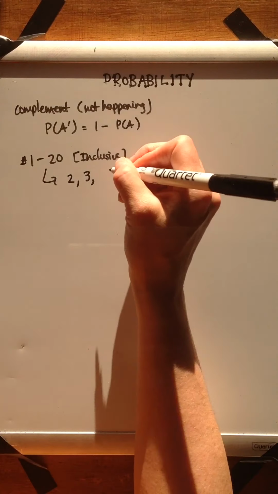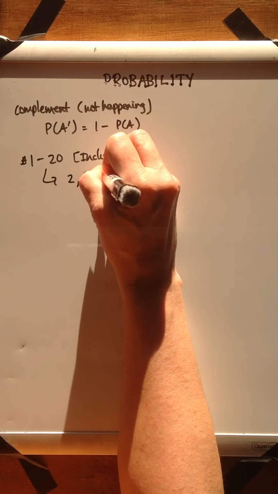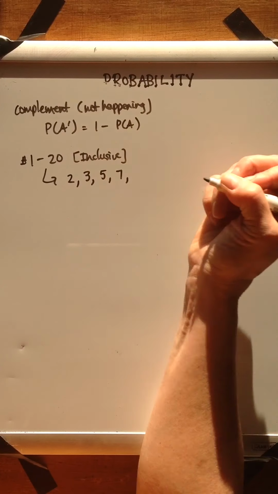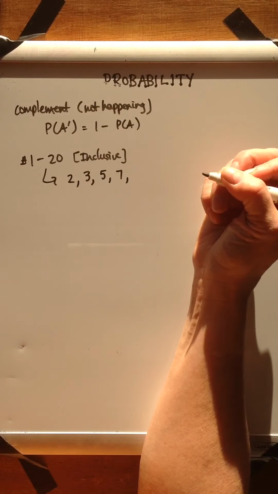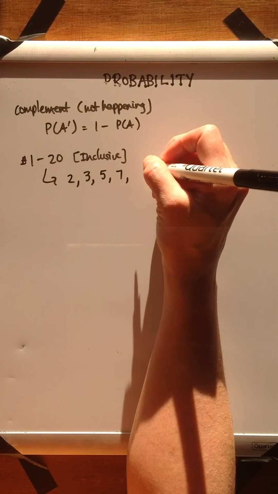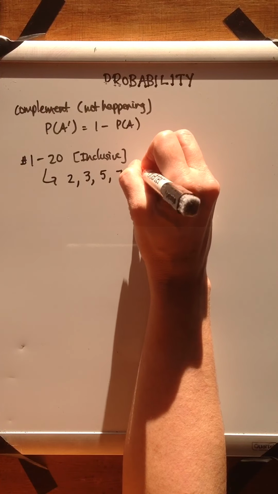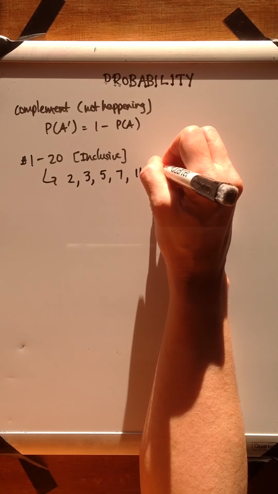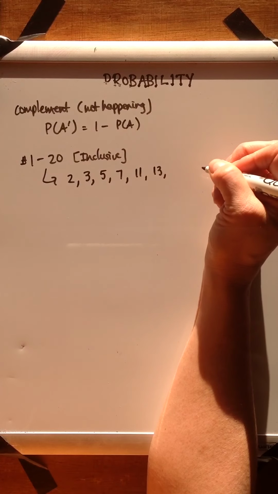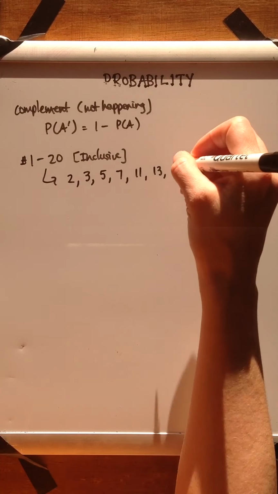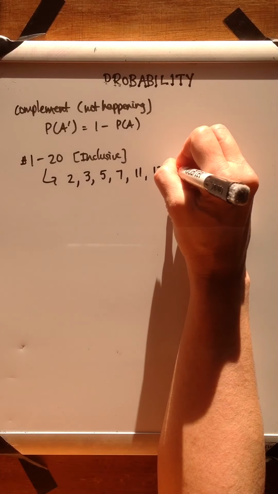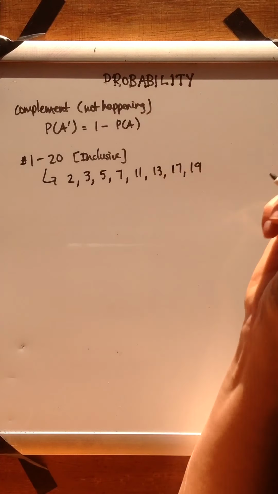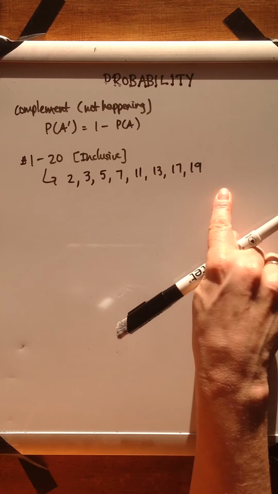Working up to 20. 4 would not be a prime number. 5 is. 6 is not. It's even. 7 would be next. 8 is even, so it's not a prime number. 9 is divisible by 3. 10 is even. We get 11. 12 is definitely not prime. It's got a couple of different factors. We'd have 13 next. 14 is even. 15 is divisible by 5 and 3. 16 has lots of factors. 17 would be next. And I'm going to jump up to 19. Okay, so there's our list.